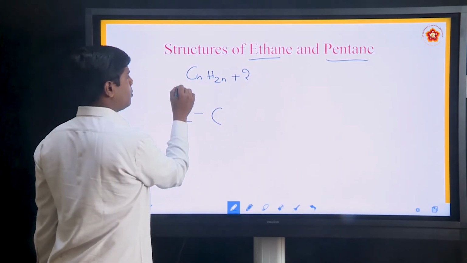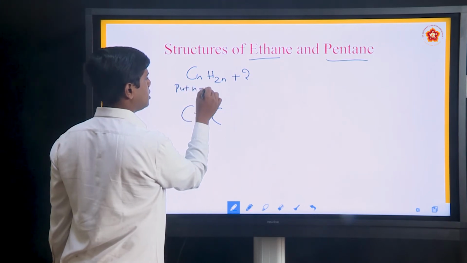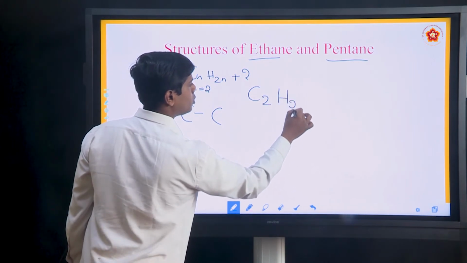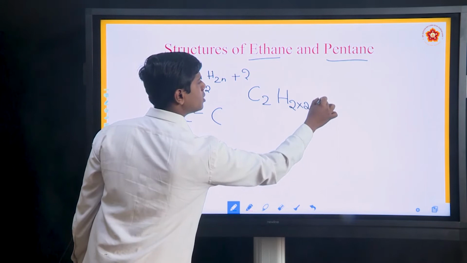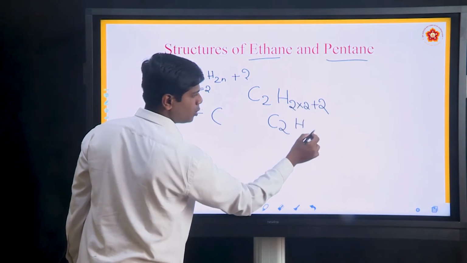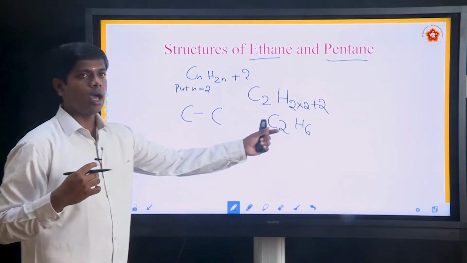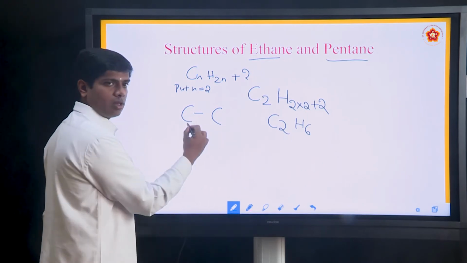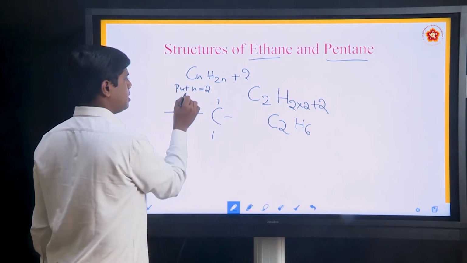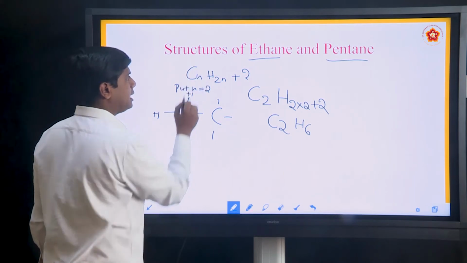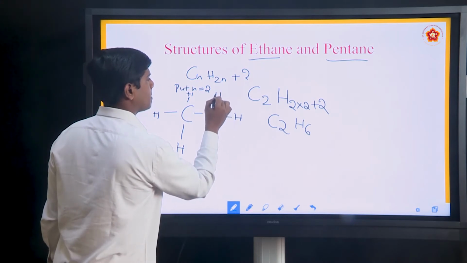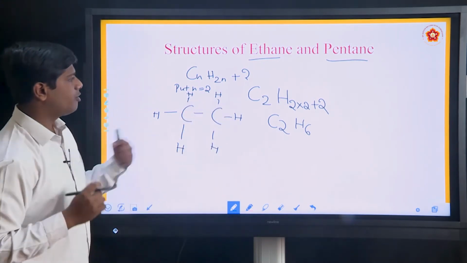C2H(2 into 2 plus 2). C2H, 2 into 2 is 4, plus 2, 6. This is the molecular formula. Let us write the structure. Between two carbons, alkanes have a single bond, so we can easily write the structure. This is the structure of ethane.